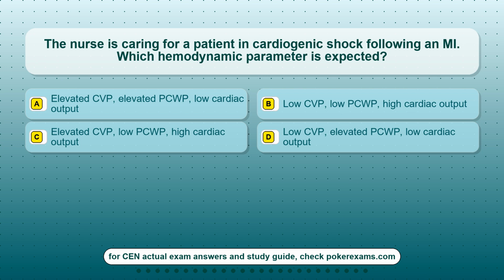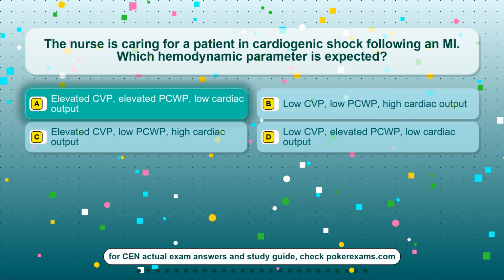Question 7. The nurse is caring for a patient in cardiogenic shock following an MI. Which hemodynamic parameter is expected? Option A. Elevated CVP, elevated PCWP, low cardiac output. Option B. Low CVP, low PCWP, high cardiac output. Option C. Elevated CVP, low PCWP, high cardiac output. Option D. Low CVP, elevated PCWP, low cardiac output.